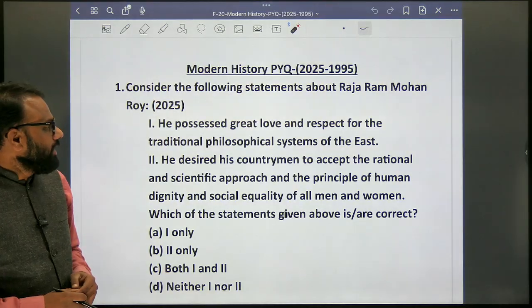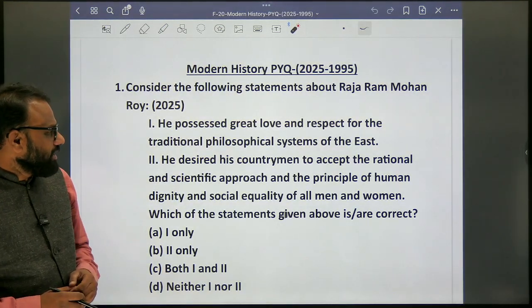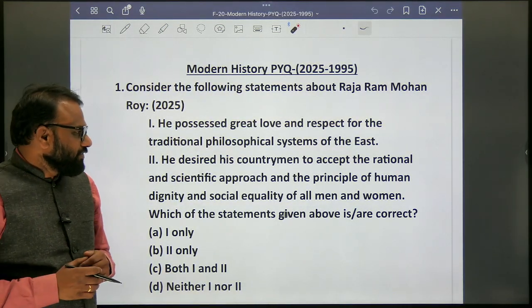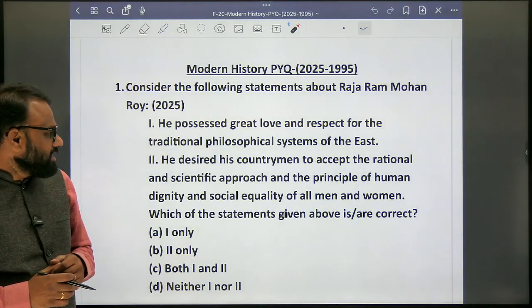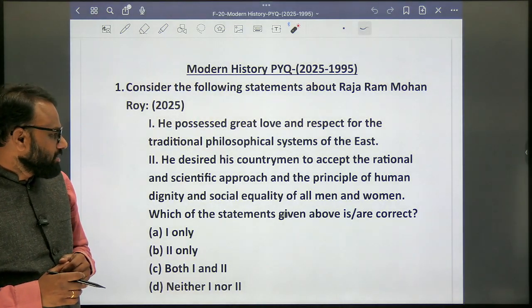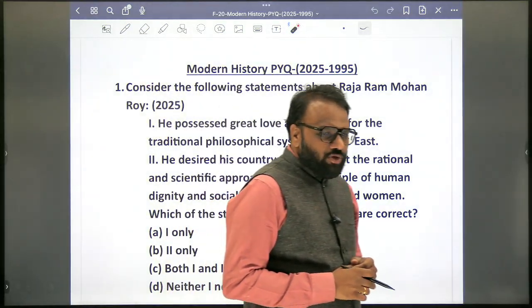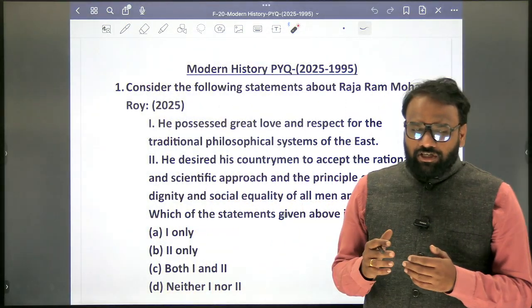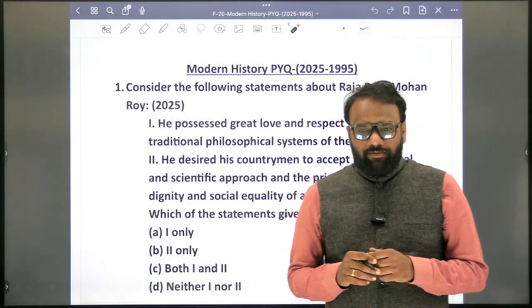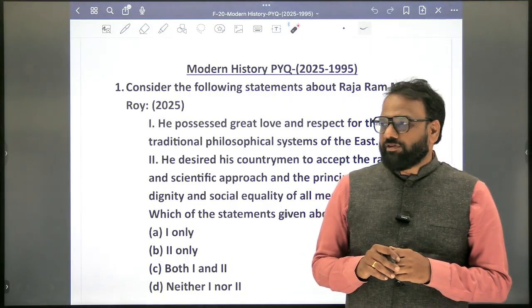So consider the following statements about Rajaram Mohan Roy. He possessed a great love and respect for the traditional philosophical systems of the East. He desired his countrymen to accept the rational and scientific approach and the principle of human dignity and social equality of all men and women. So this topic can be classified under which section within history? Social reform movements.